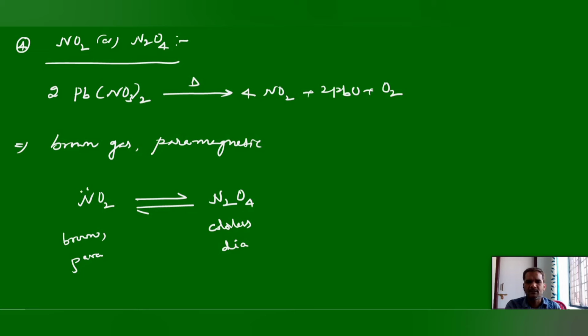Due to the presence of an unpaired, single electron, it can show paramagnetic behavior and color. But here these two single electrons can undergo dimerization and then form N2O4. Generally this occurs: just cool NO2, you will get N2O4. But on heating or in hot condition, you will get NO2 back, the monomer, and this is the dimer. So the brown color is due to NO2 and also the paramagnetic nature.